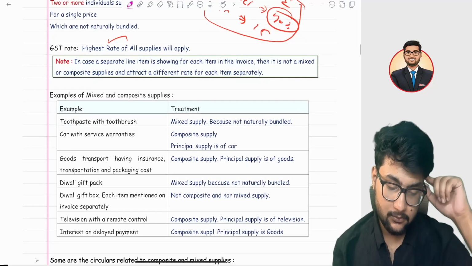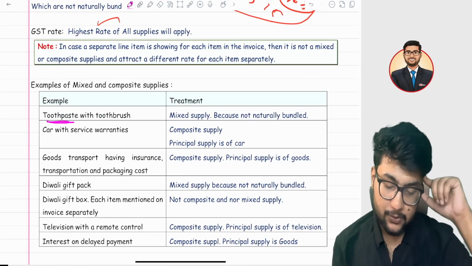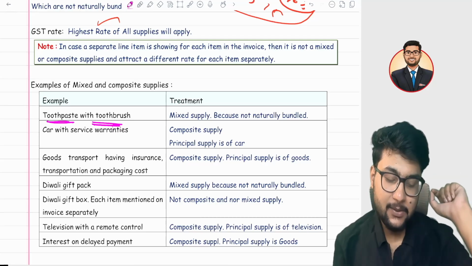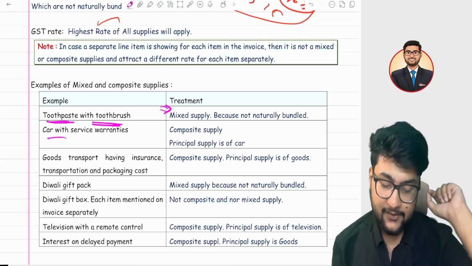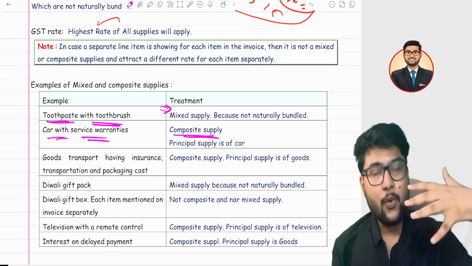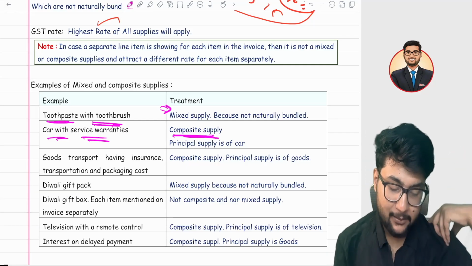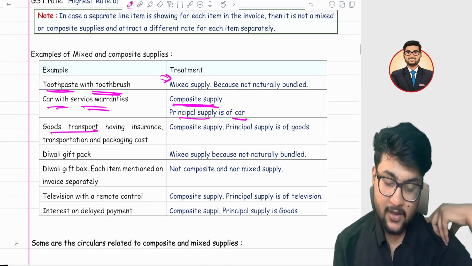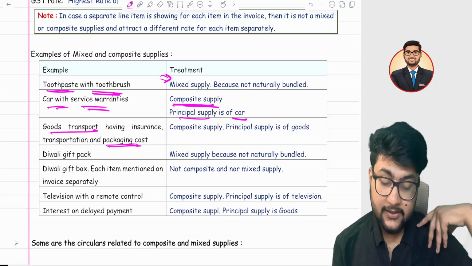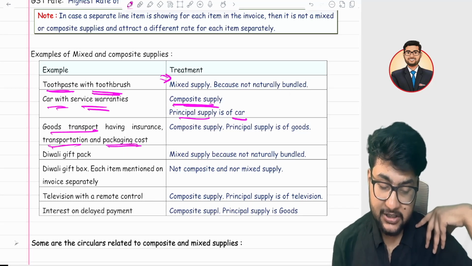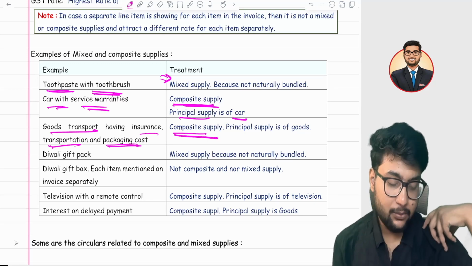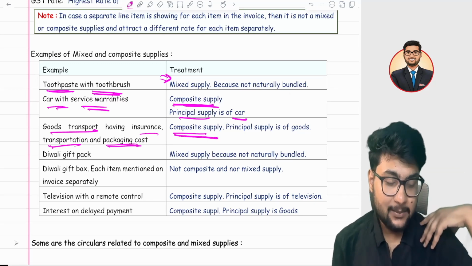Now some examples. Toothpaste and toothbrush: you can purchase the toothbrush separately, so it is a case of mixed supply, right? Car with a warranty is a composite supply. Generally, you will get the services free, so it is a composite supply. Main service is the car. GTA: if you book a transportation and he is giving you the services of packaging, transportation, insurance, then it is a composite supply. Most GTAs provide these services. Then it is a composite supply where the main supply is of goods.